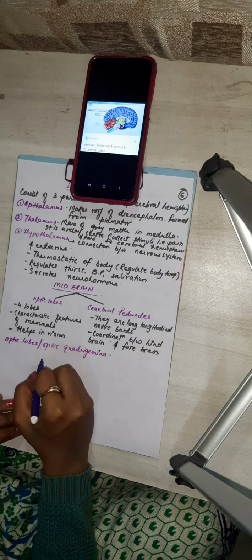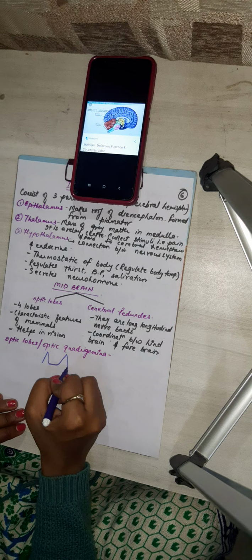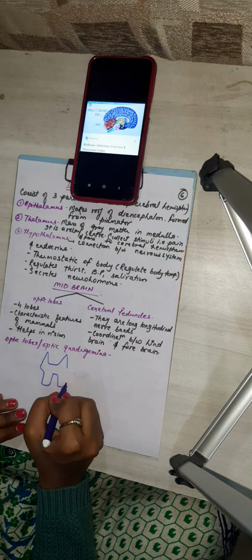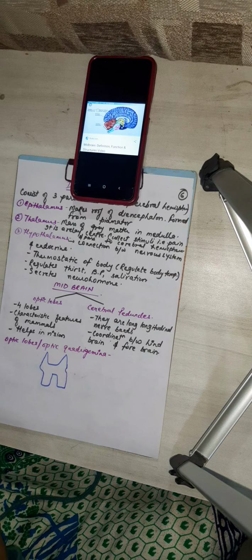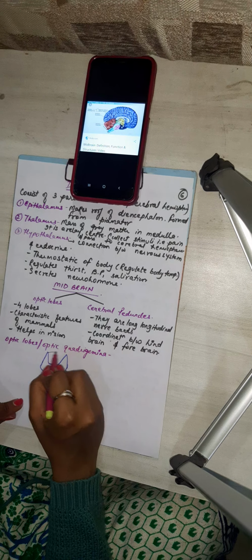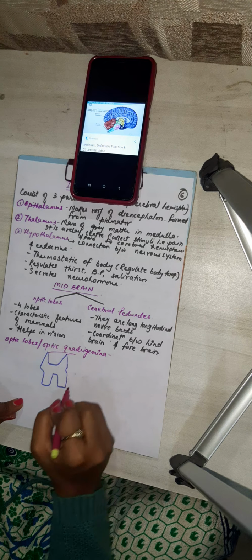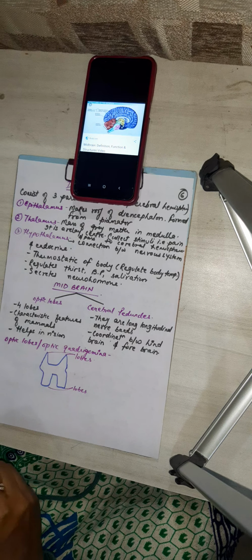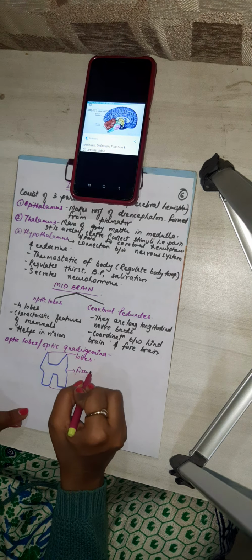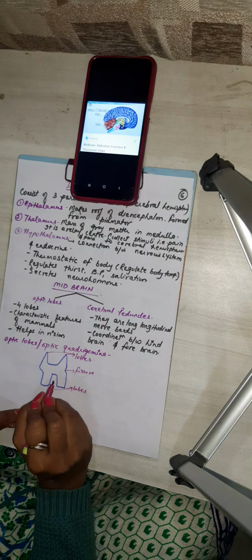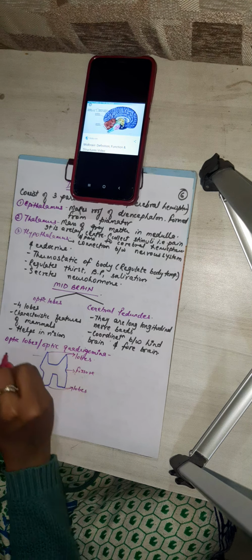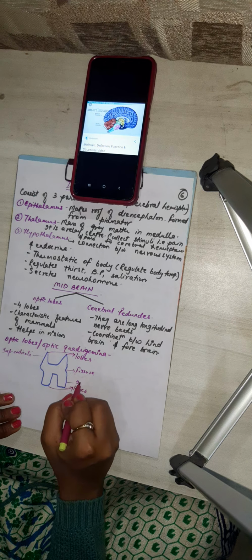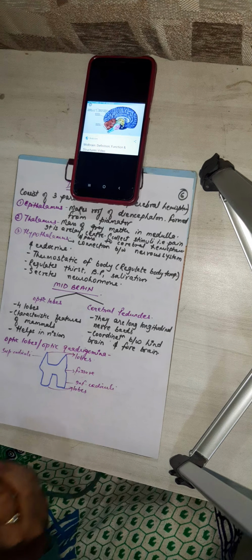The structure is like four lobes, and this is a fissure, with the superior colliculi and inferior colliculi. It is the quadrigemina.